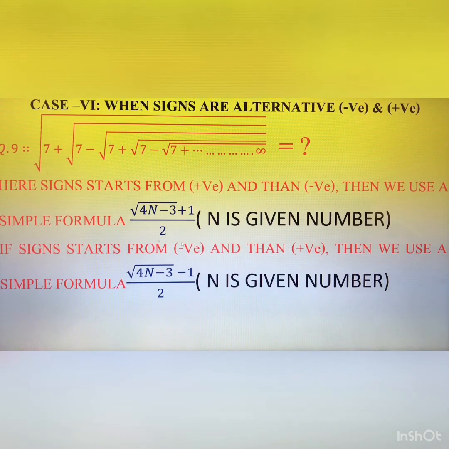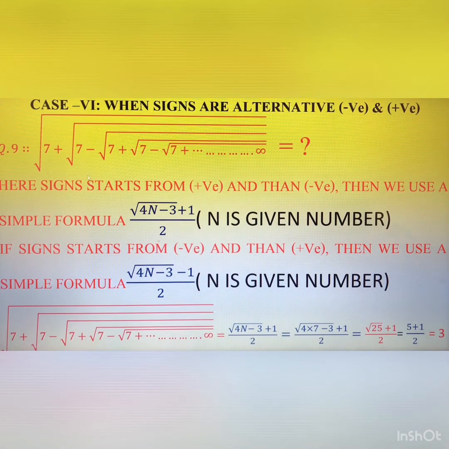So what is the answer of this question? We put 7 in the place of n. 4 7s are 28, and 28 minus 3 is 25. Under root 25 is a perfect square, so the value is 5, and plus 1 just outside of the root. So 5 plus 1 by 2 is 6 by 2, that means 3. 3 is the answer. Okay dear.